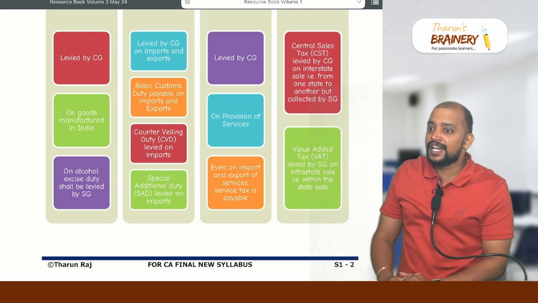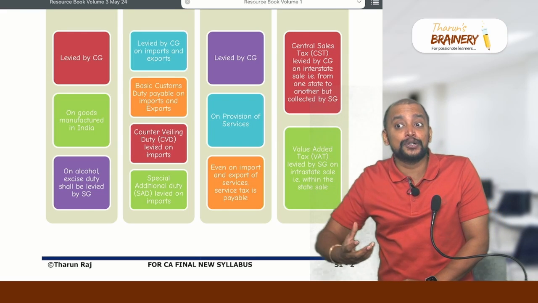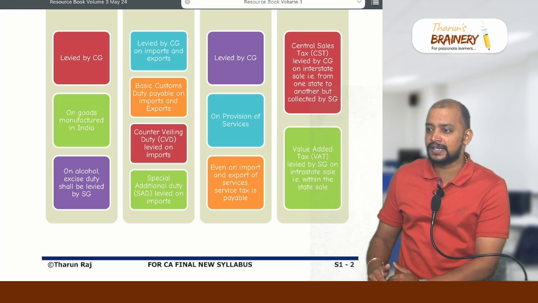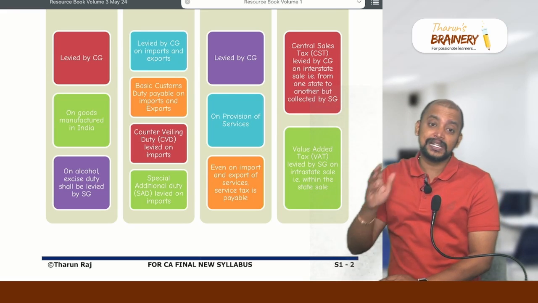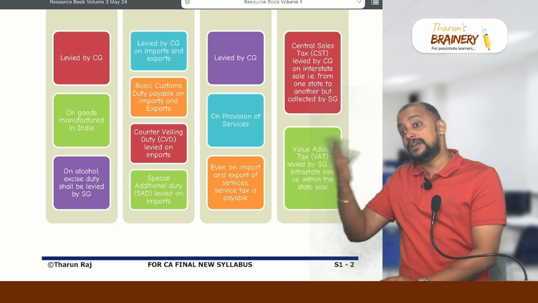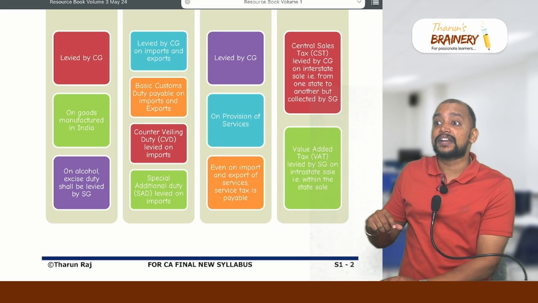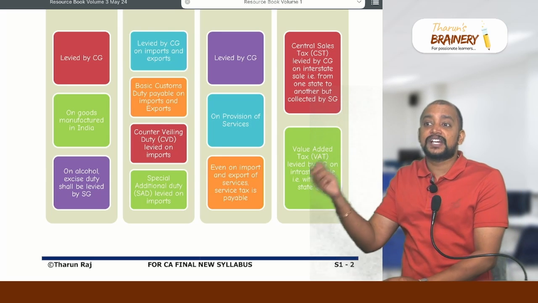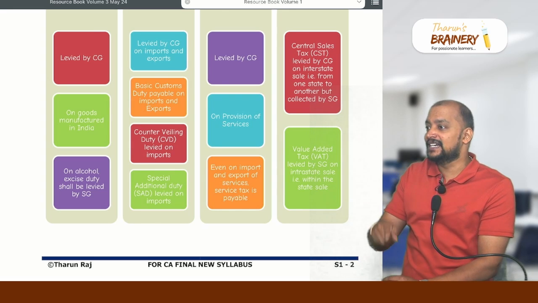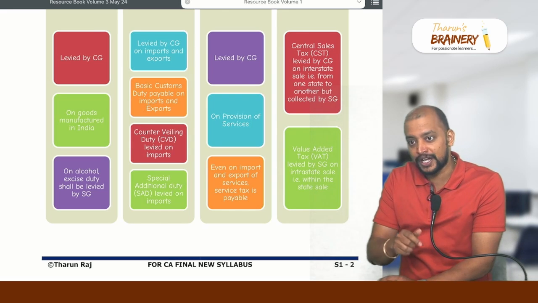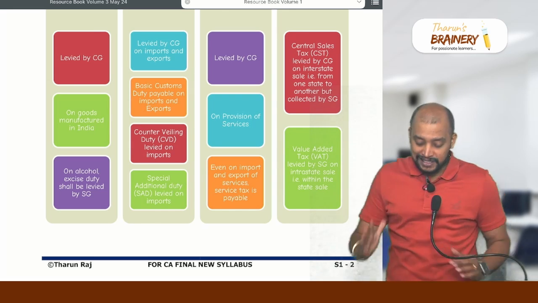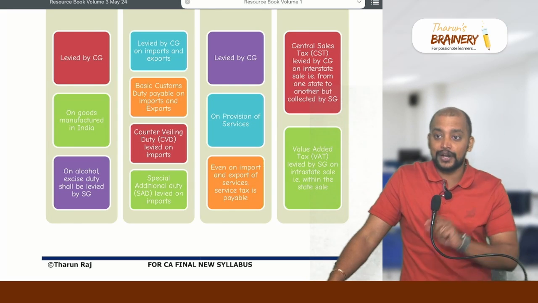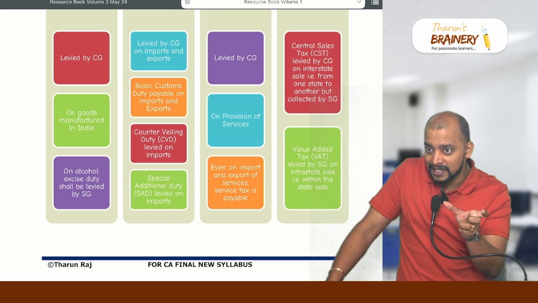And because of which, the producing states' revenue will get affected. I'll not say it will come down always, but it may get affected because there is another way they will be getting revenue. Previously, service tax was fully collected by the central government, but now in the place of service tax we have GST, so partly it will be collected by the state government also now. Now what if the producing states are not getting proper revenue because of the implementation of GST? Are you understanding the challenge that is involved in this?